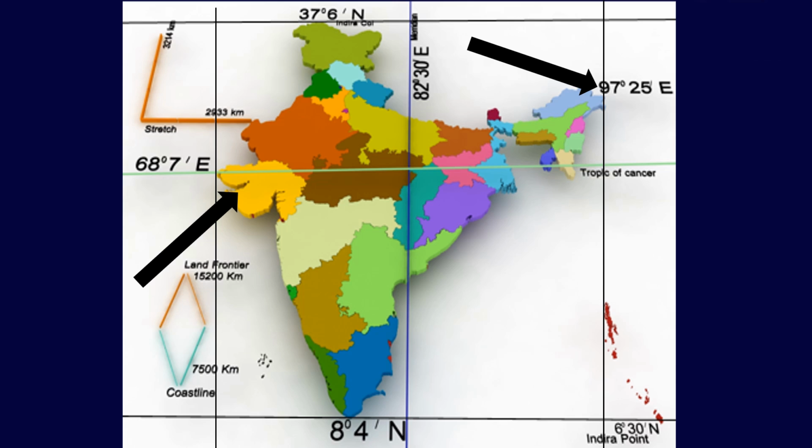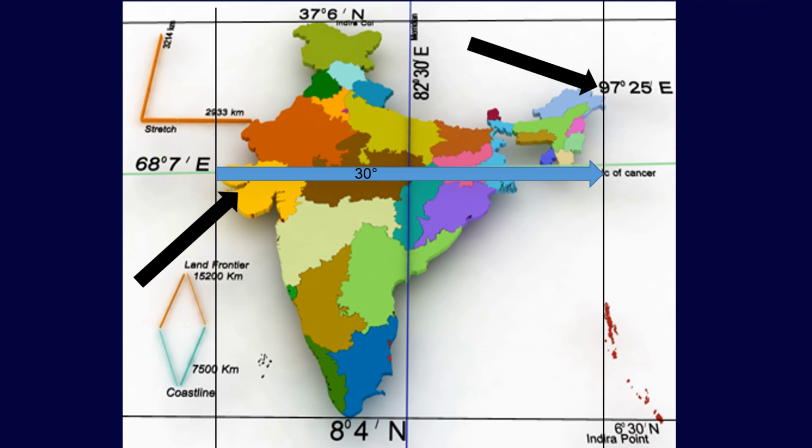Between Arunachal Pradesh and Gujarat there is a 30 degree difference, and that is the reason the sun rises 2 hours earlier in Arunachal Pradesh than Gujarat.